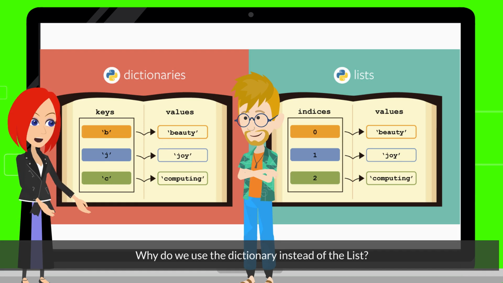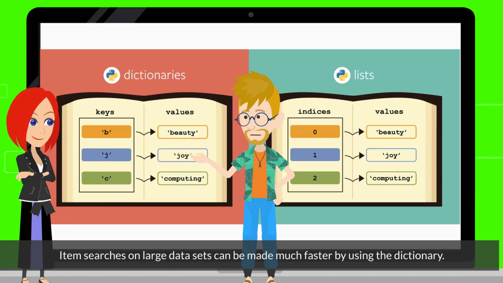Why do we use the dictionary instead of the list? Item searches on large datasets can be made much faster by using the dictionary.